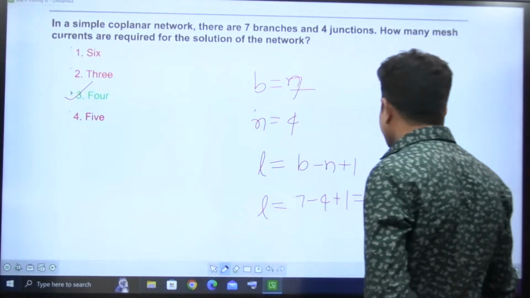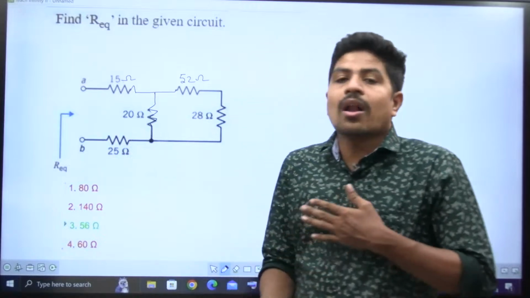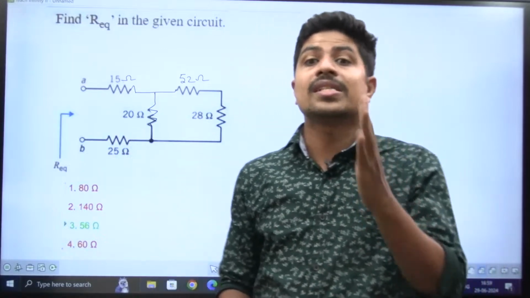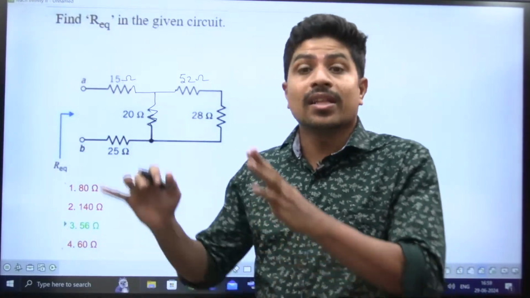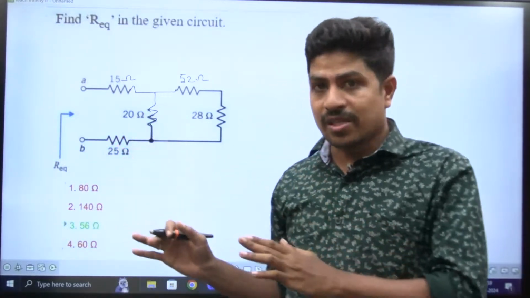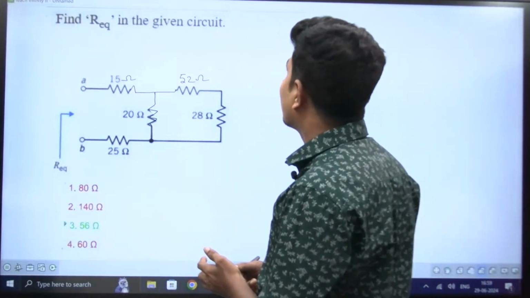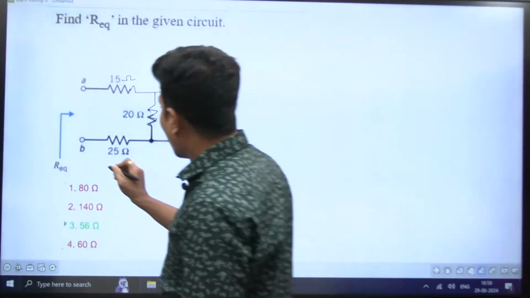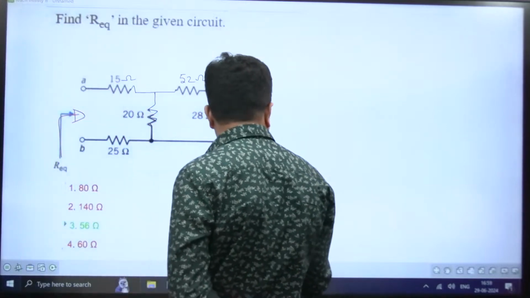Next question, please. Find R equivalent in the given circuit. These are not my own questions. These are previously asked questions in the HPCL examination. That's why I discussed the same concepts which were asked previously, related to this one, right? What is it asking? Find R equivalent in the circuit. Always stand at the point from where he is asking.